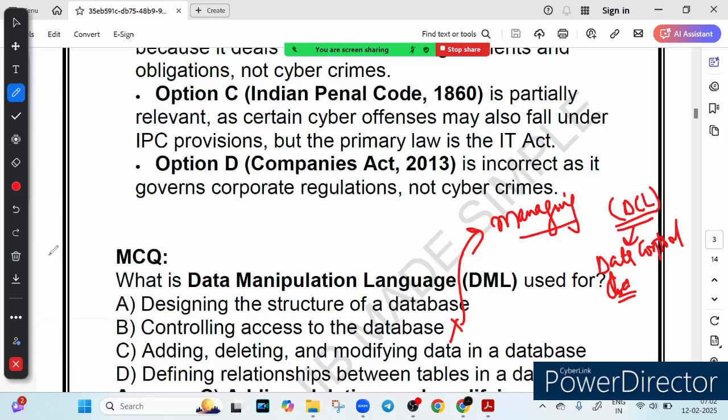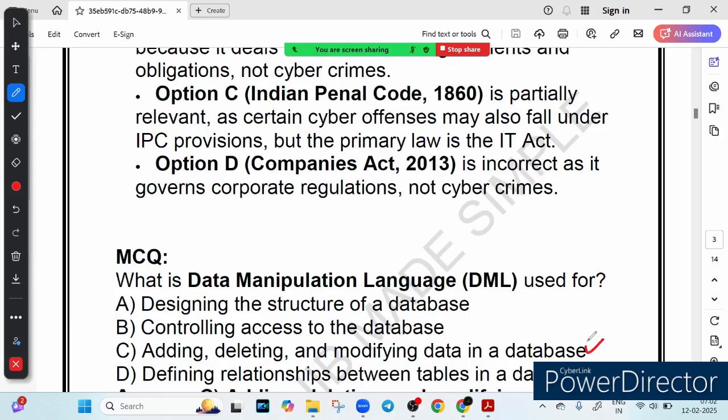Option C says adding, deleting, and modifying data in a database. Yes, this is obviously correct. This is what DML is all about. It is used to insert, update, and delete data. Clearly written, insert, update, and delete data, right?